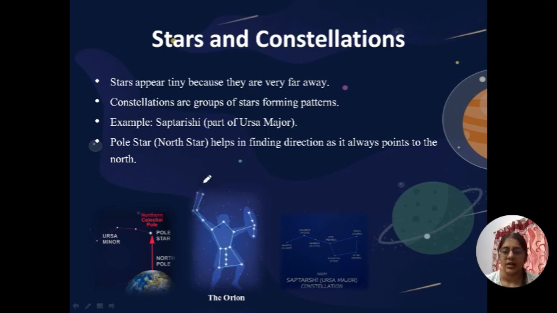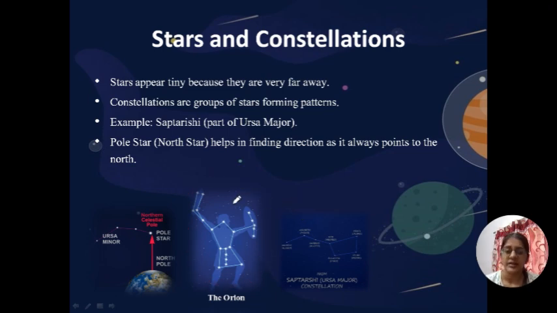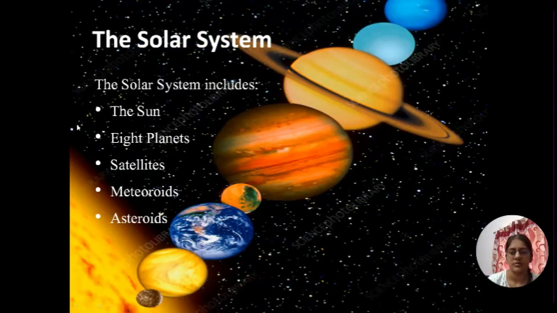Okay, and my favorite constellation is the Orion. You can spot it very easily, and I also love to look at sky and I can find this easily in the sky. Tell me which constellation is your favorite. Research about it and let me know.